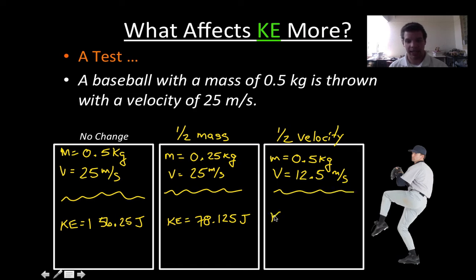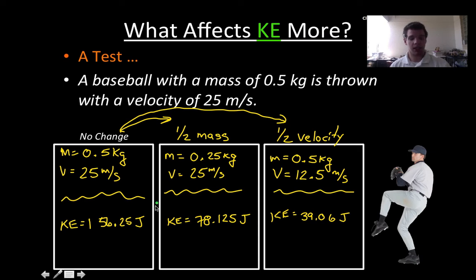When I calculate the KE there, I don't get the same number as this. What I get is 39.06 joules. So in the first example, all I did was change the mass. And in the second example, all I did was change the velocity. So what caused a bigger change in my KE?